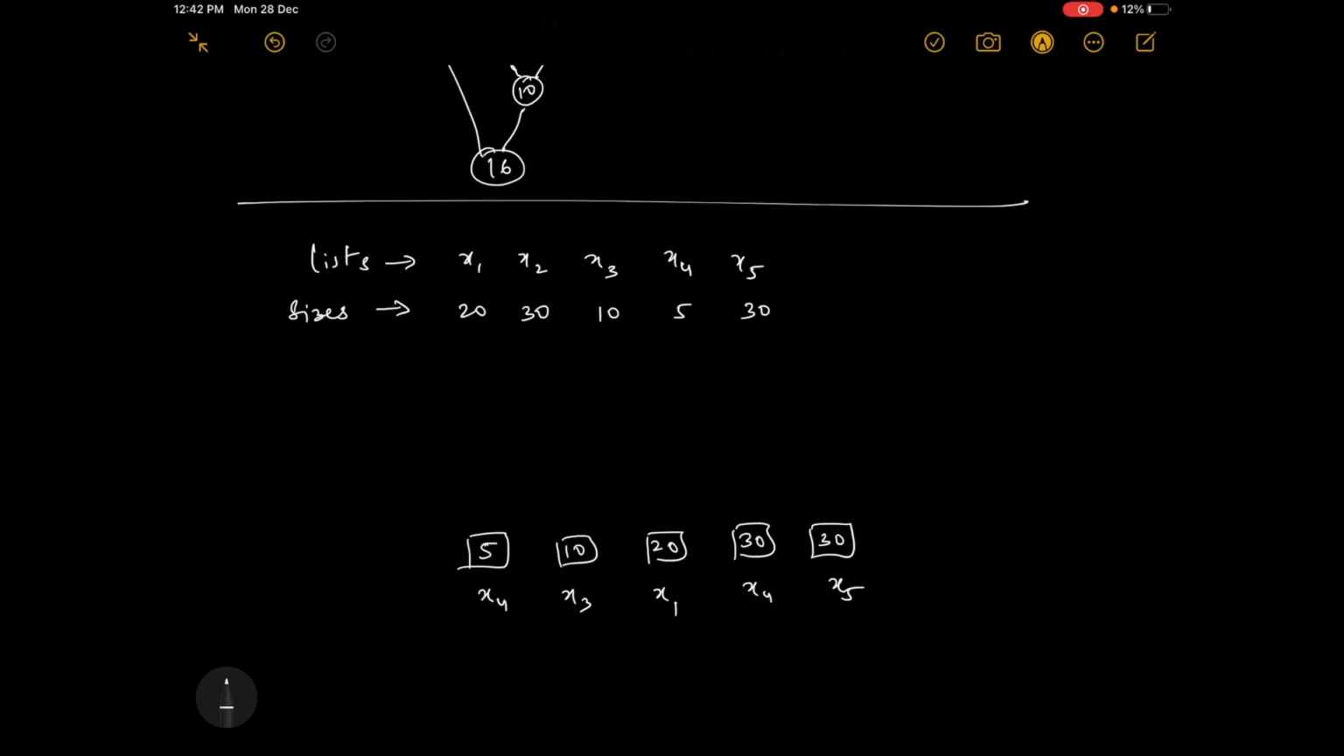Now, what is the best method that we have chosen? The best approach is to combine the least elements. So if you combine 10 and 5, you will get a list of 15. Then what is best? 15 and 20 is the least. Now these are gone, you have combined them. So 15 and 20 is the least, so you have to combine those two.